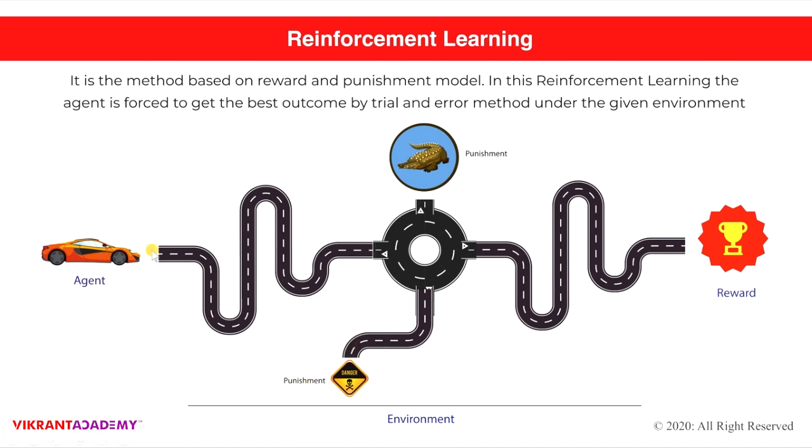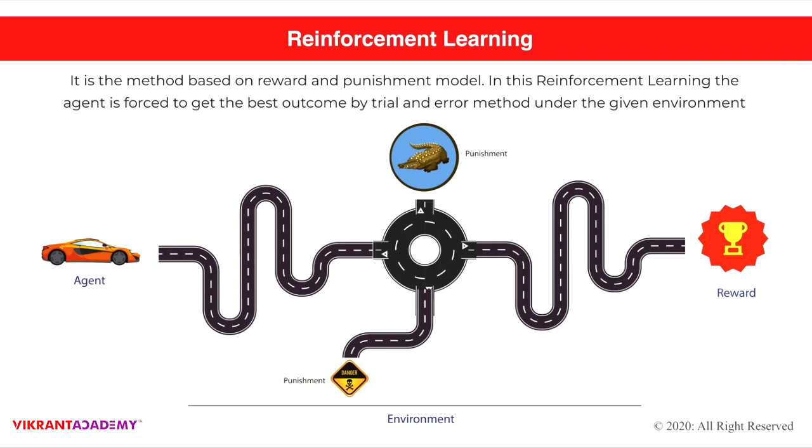When a car passes through the way and reaches the round turn, it has three options. One is to get to the reward, and the other two are the punishment model. Most cars have to operate at a high level of intelligence, where they use cameras to detect the obstacles and all, for example, Tesla.